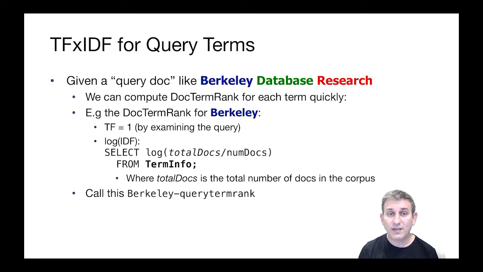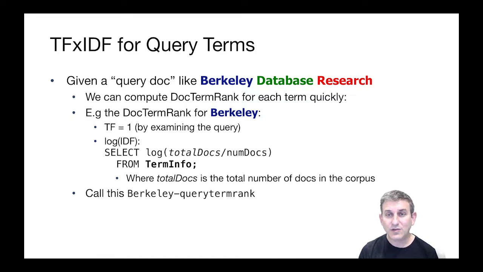So for example, for Berkeley, to compute the doc term rank, the TF is 1 because the term Berkeley appears in the query only once, and we can compute that by just examining the query. And then the log IDF of Berkeley is computed the way we always compute IDF. We look in the term info table, we find the num docs with that term, and then we take that as the denominator of the fraction total docs over num docs, and we take the log. Total docs is the total number of documents in the corpus, which is stored on the side of the index there. And we can call the resulting value Berkeley query term rank.